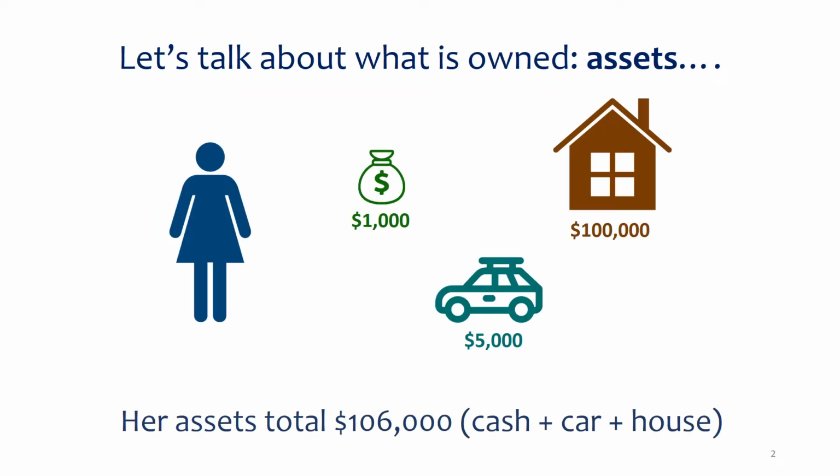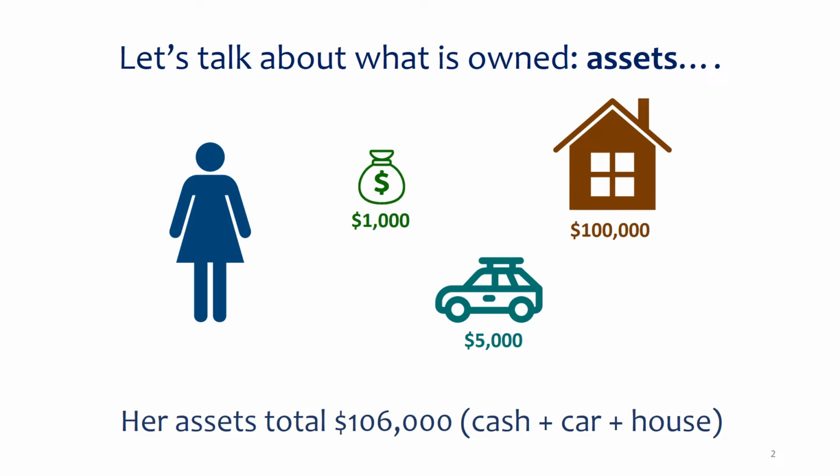Okay, so let's first refresh our minds on what assets are. So again, assets are what we own. In the case of this example, this person has $1,000 in cash. So that is that person's own money. They also have a car. Now the car price that they bought it for is $5,000.